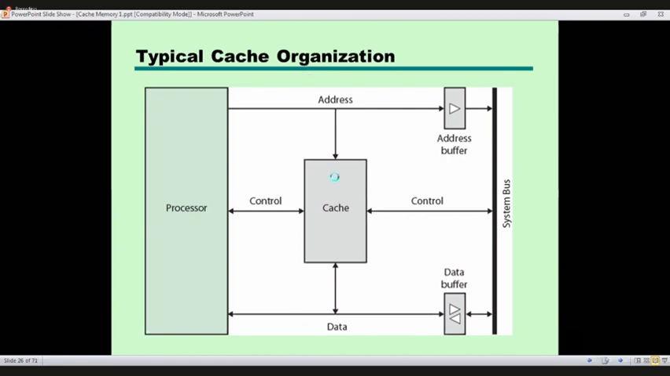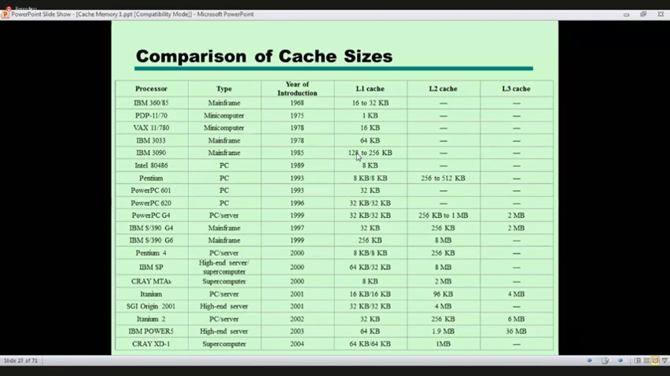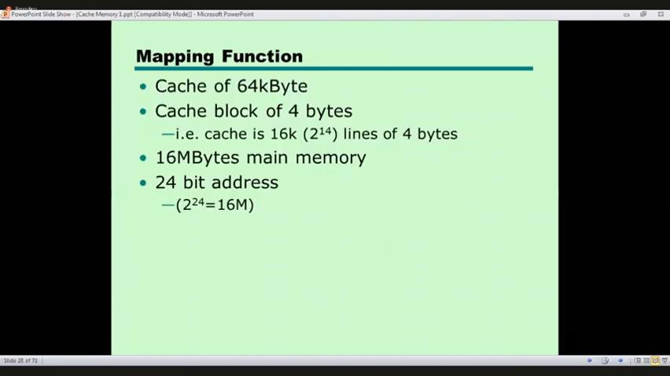And that is a typical organization of the cache, right? And these are some information regarding caches: capacities, manufacturing year. And this is the mapping function. Mapping function is needed to map main memory blocks into the cache, right?